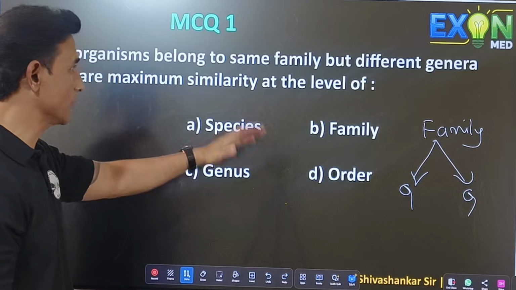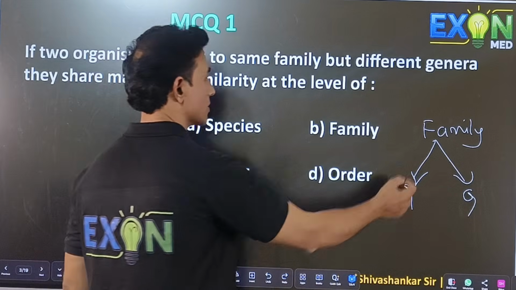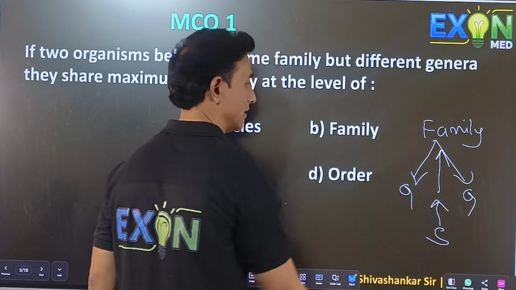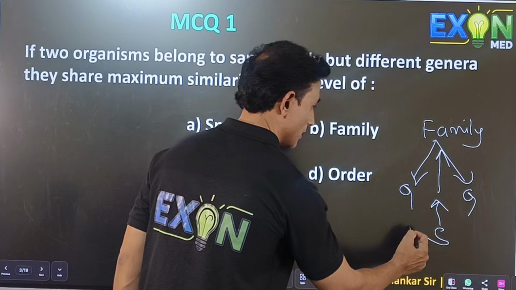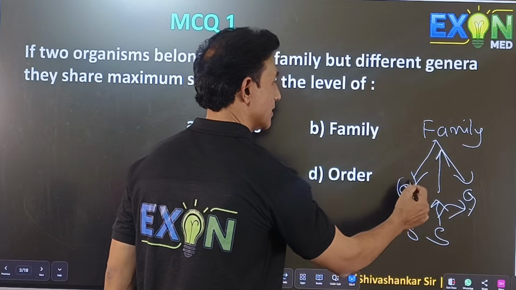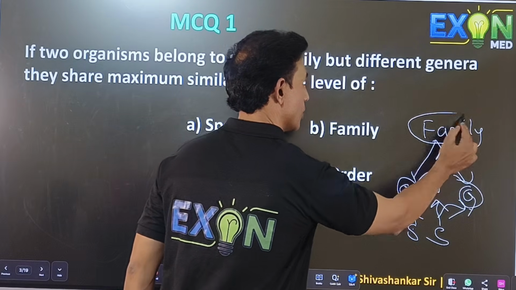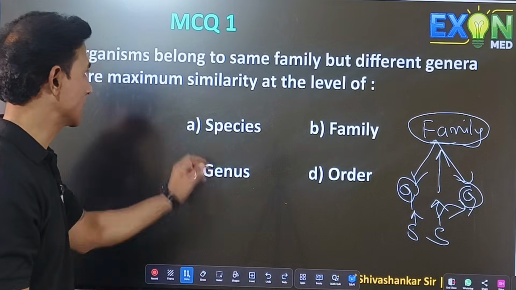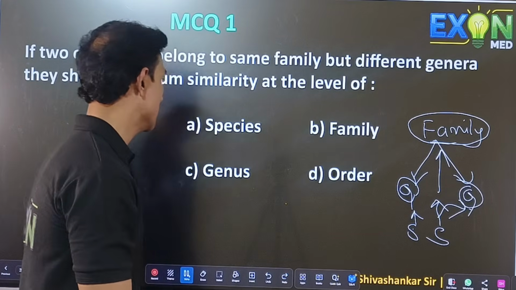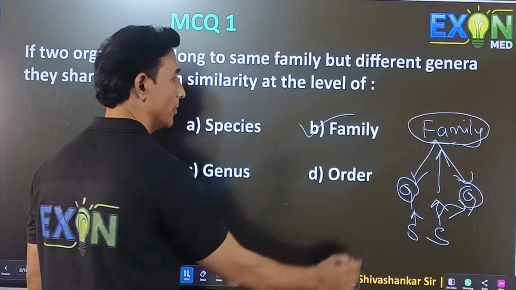We know that first species comes, next genus, and then family. So they are different species and different genera, and they come common to the family. So maximum similarity can be seen at the level of family. So the correct option is B.